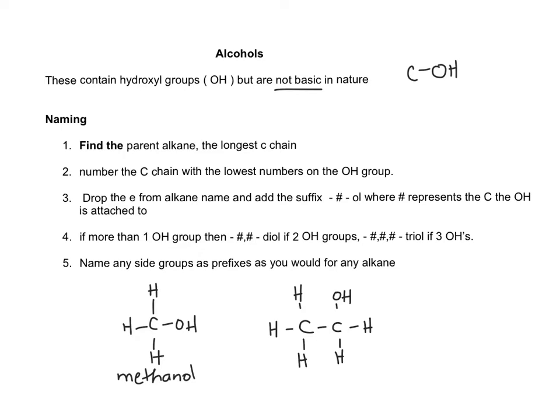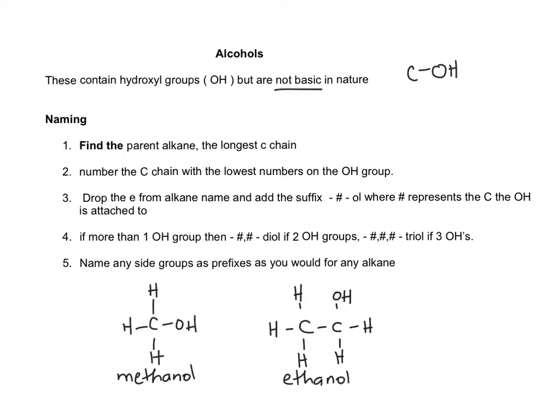If we start counting, this is carbon number 1, because it's closest to the end containing the OH group. This would be carbon number 2. If I put the OH group here instead, I would just start counting from the other end. So this would also be 1-ethanol. So ethanol does not need a number. So this is just ethanol.